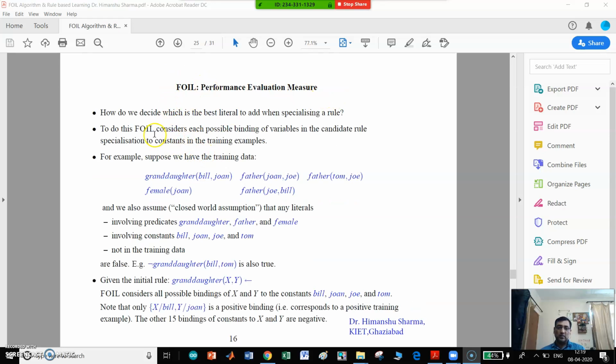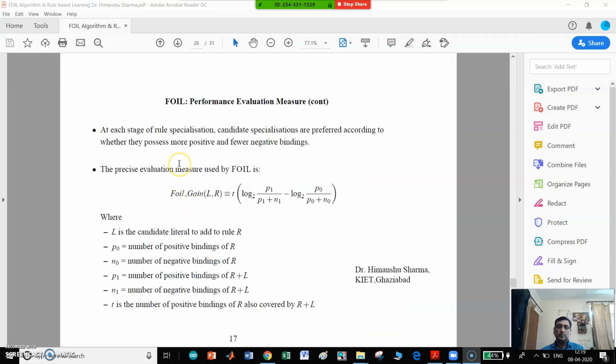Now the performance evaluation of FOIL. How do we decide which is the best literal to add when specializing a rule? To do this, FOIL considers each possible binding of variables in the candidate rule specialization to constants in the training examples. Here an example is given. So this is the gain.